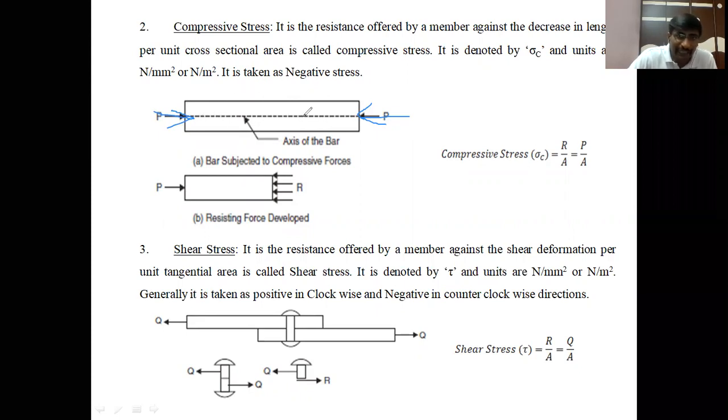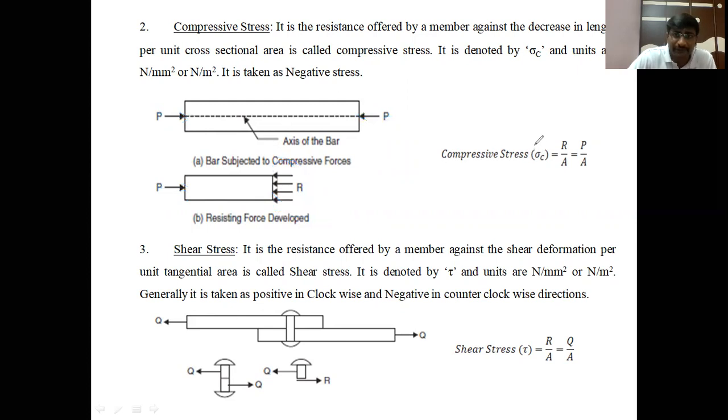If the member has sufficient strength, the resistance force opposes the applied load. The resistance force which opposes the applied load, against the decrease in length per unit cross-sectional area, is called the compressive stress.